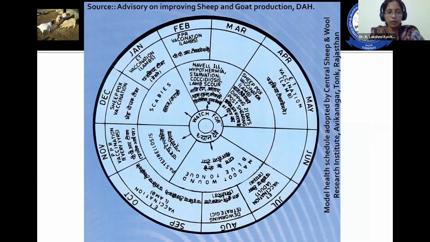This is the picture that I have taken from the Department of Animal Husbandry and Dairying in their advisory for sheep and goat disease. This was developed by Central Sheep and Wool Research Institute, Avikanagar. This is a chart that is giving different managemental practices, that means vaccination, deworming, etc. Hope this is useful to you.